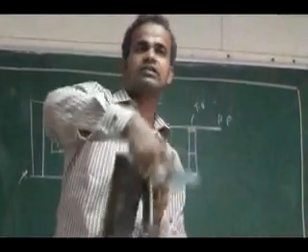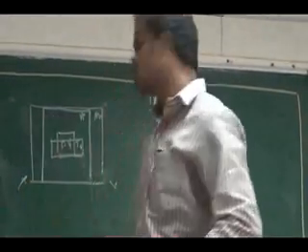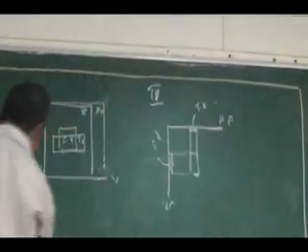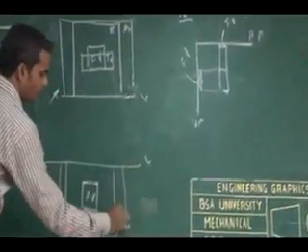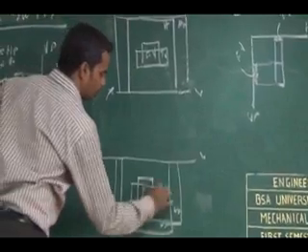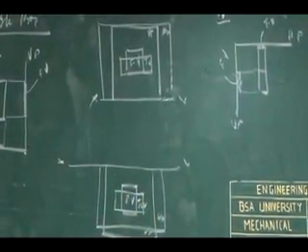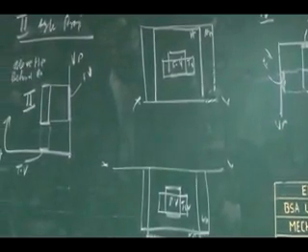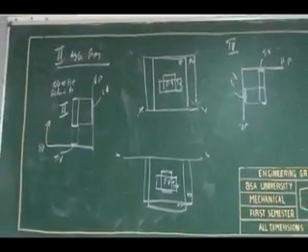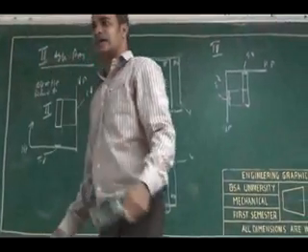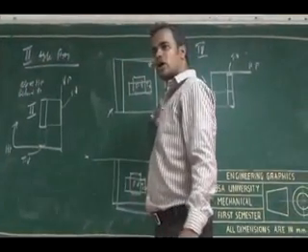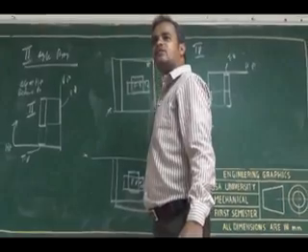It has to rotate like this again. The horizontal plane will come below the reference line. So my top view also merges with the front view, and the front view and top view in the fourth angle projection both come below the reference line. That's why we are not using the second angle and fourth angle.